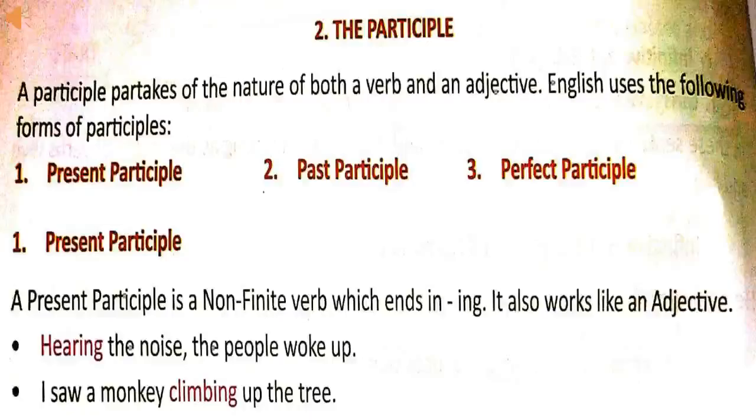Second kind of non-finite verbs is participle. The word which is partly a verb and partly an adjective in its use is called a participle. Means participles have the nature of both a verb and an adjective. And there are three forms of participles: present participle, past participle, and perfect participle.